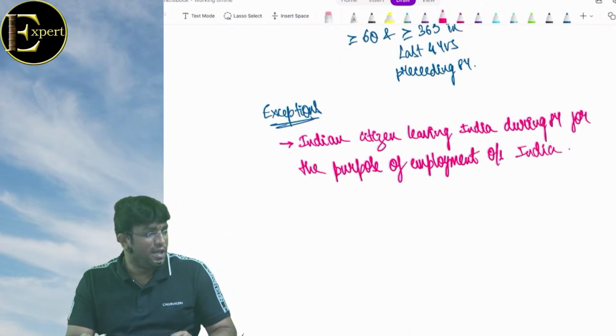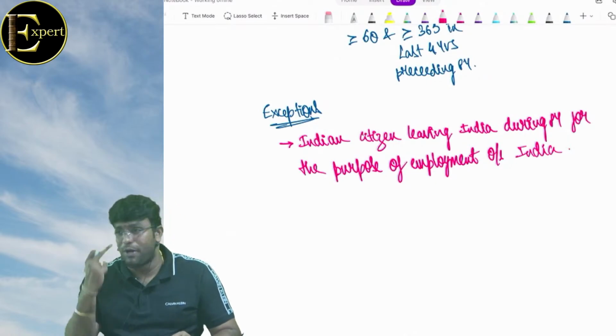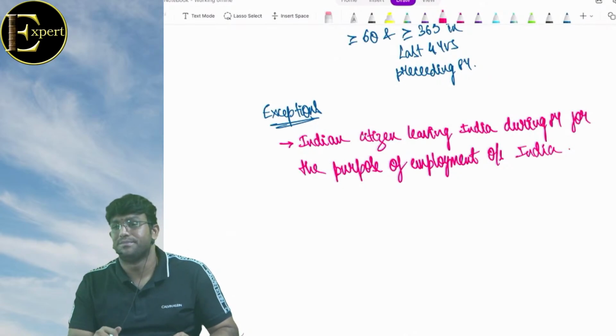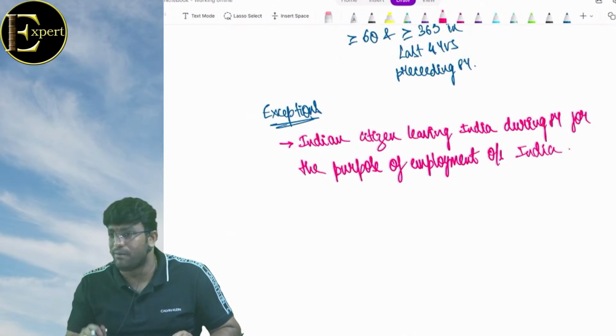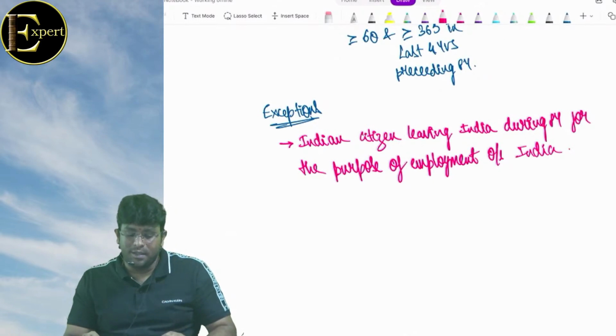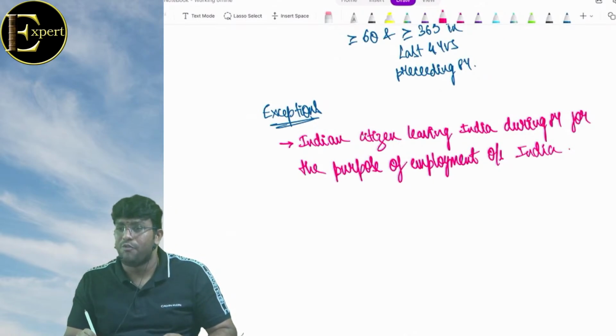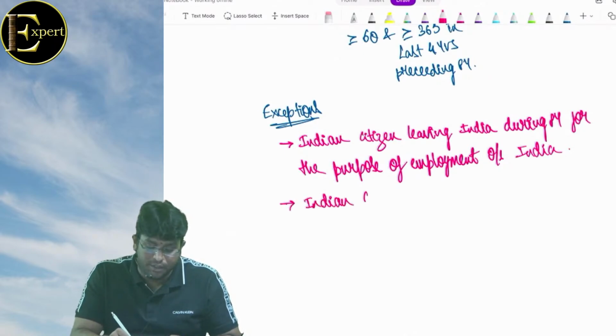Indian citizen leaving India during the previous year for the purpose of what? Employment outside India, is going outside for the purpose of job. That doesn't mean that he's unemployed in India. It could be he's employed in India but is going to foreign for a better job. वो भी हो सकते हैं ना बॉस, जरूरी है कि अनएम्प्लॉयड रहे नहीं. चलो बड़ा फर्स्ट पॉइंट, इंडियन सिटीजन लीविंग इंडिया ड्यूरिंग द प्रीवियस ईयर फॉर द पर्पस ऑफ एम्प्लॉयमेंट आउटसाइड इंडिया. सेकंड पॉइंट, कम ऑन आदित्य, your favorite point.